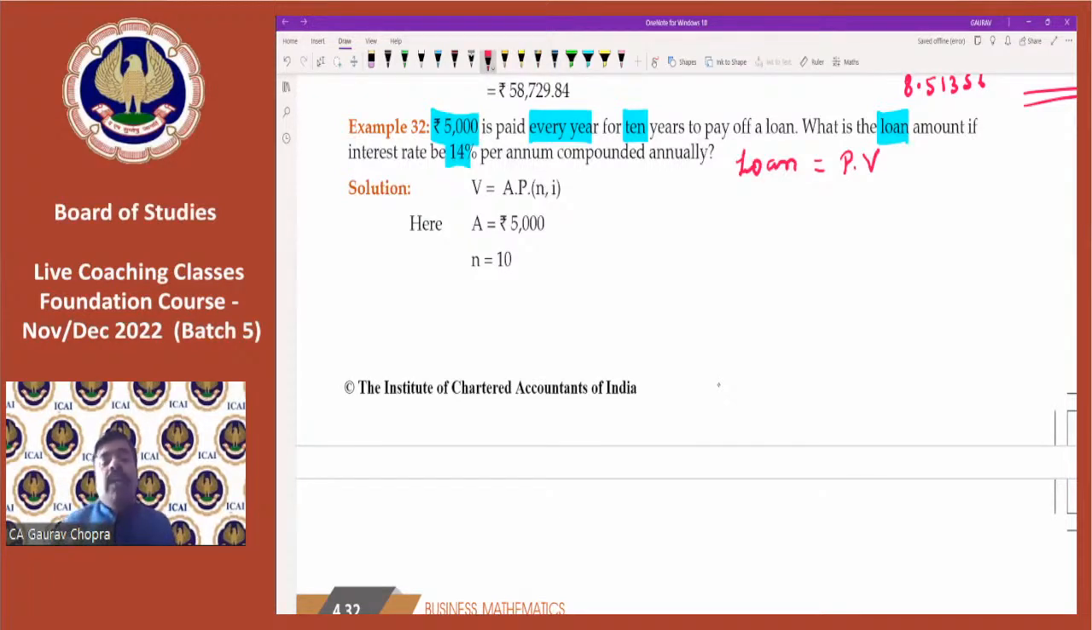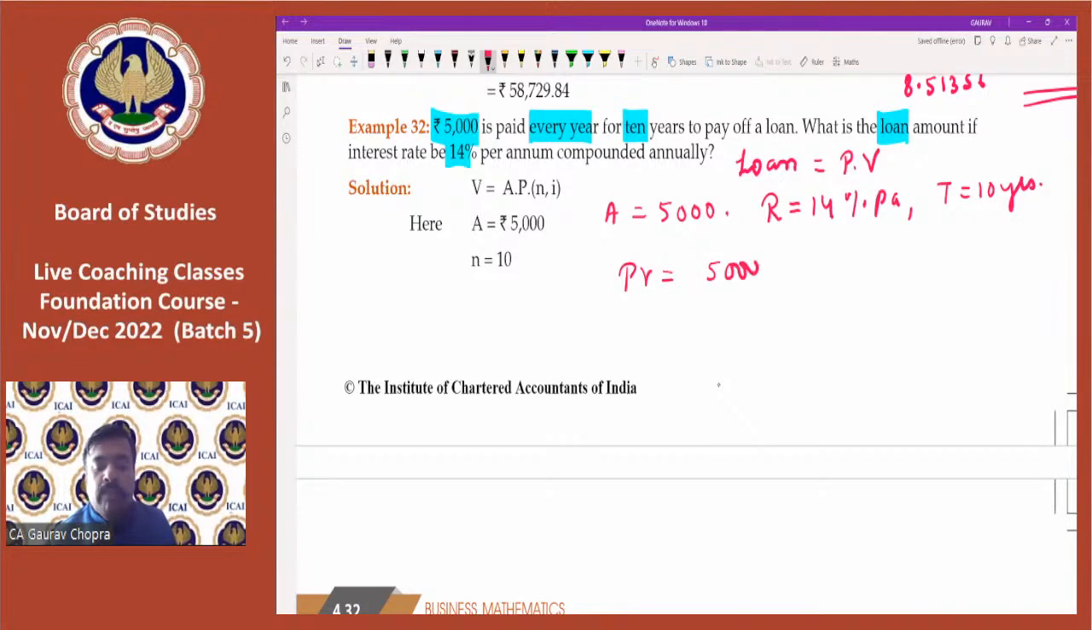Then every time we are paying 5,000, this is the installment, this is the annuity. So annuity is given 5,000. Then rate is given 14% per annum, and time is given 10 years. So now we have to calculate the loan amount, that is the present value. So let us apply the formula. Present value equals 5,000 divided by 1.14 to the power of 10.